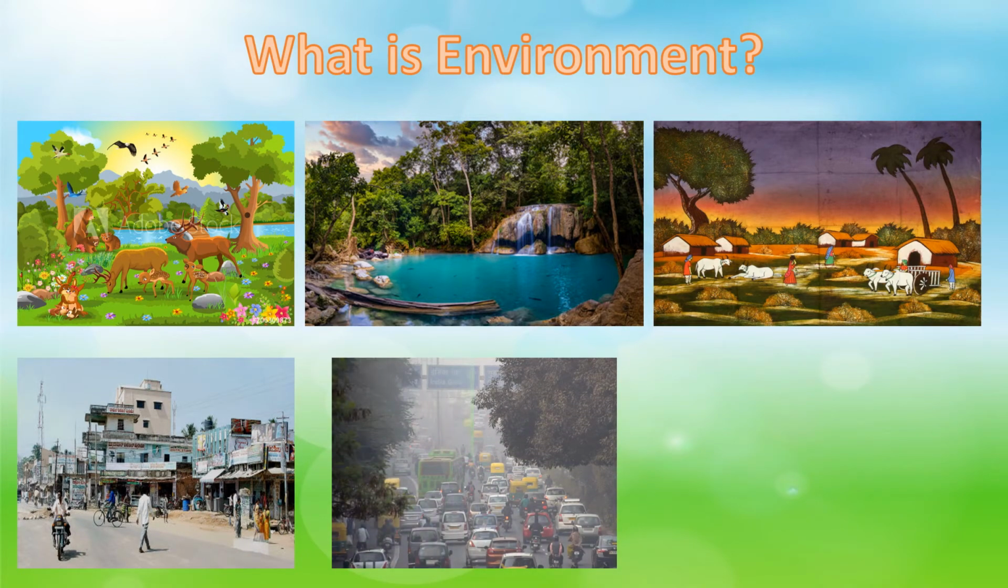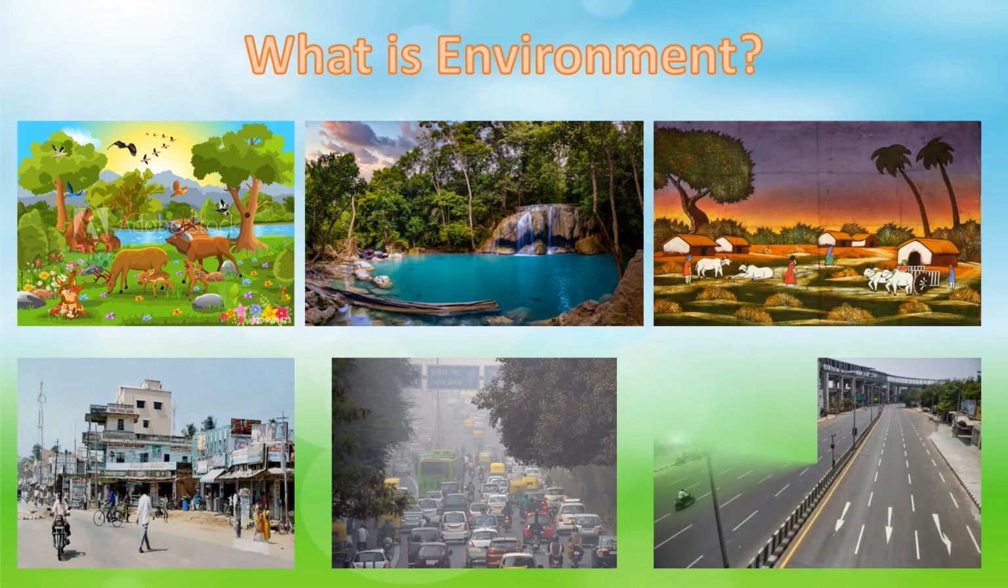These pictures are of towns and cities. What do you observe? Do you find the environment of these places similar to the villages and forests? No. Then why is it different? It is different because there is a lot of pollution because of vehicles and factories. There are very few plants and trees here. Hence, the environment looks very hot and dusty.